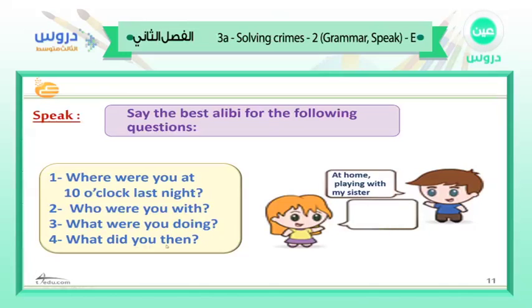What did you do then? Yes, we were together. So his sister was a witness that her brother was playing with her. Okay, so this is a good alibi.